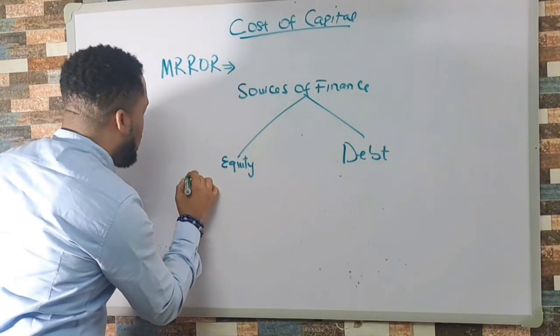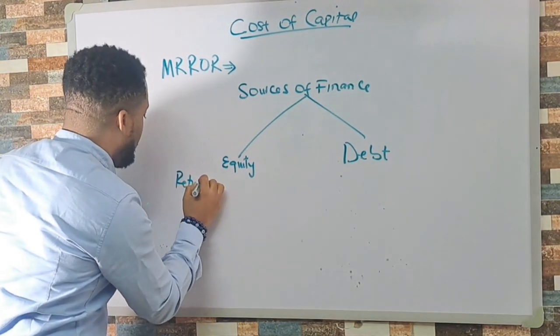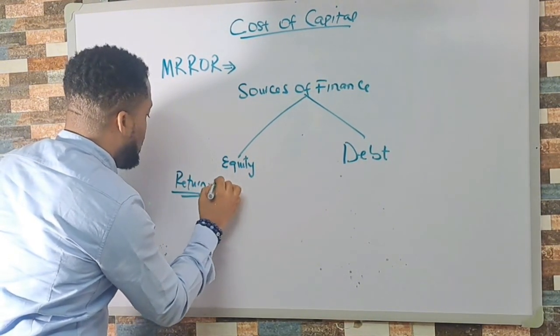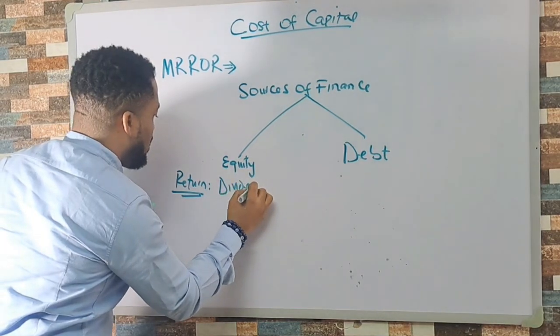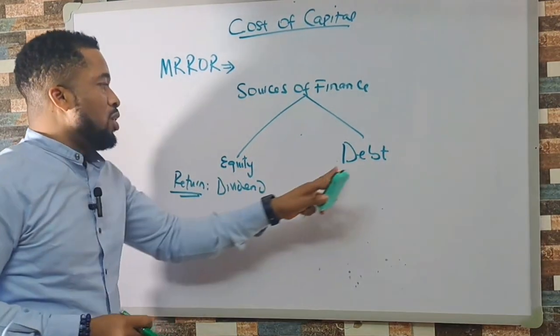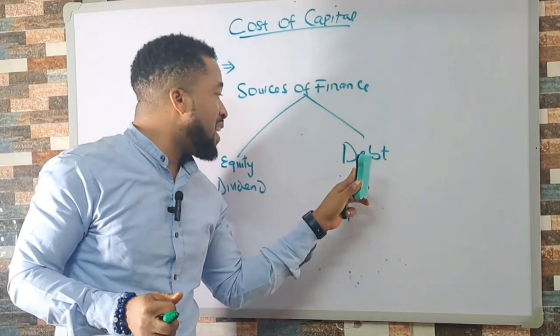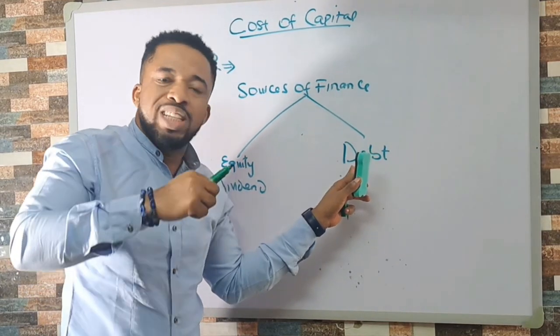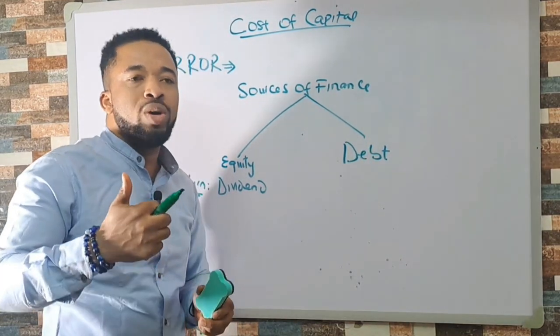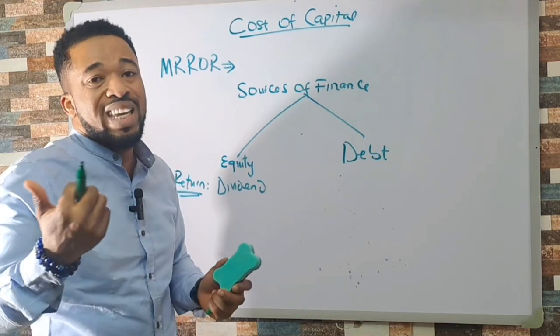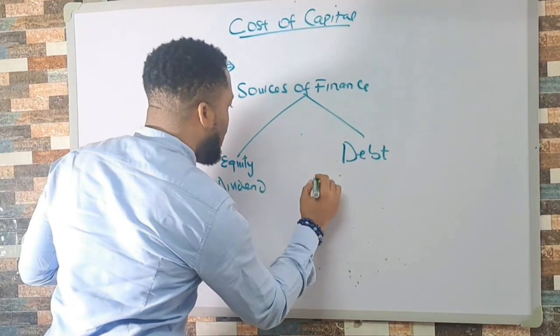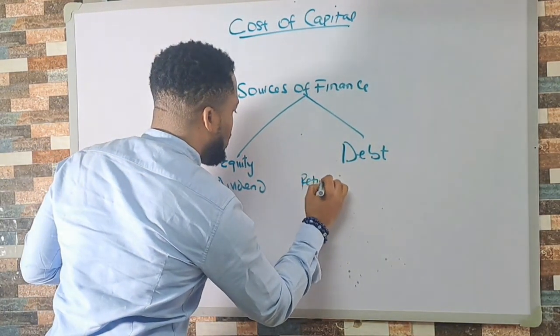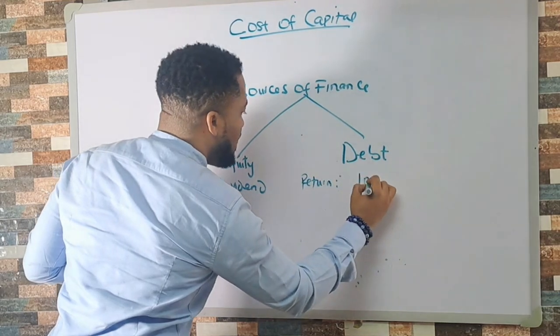So return here is dividend, right? The people that invested debt instrument in your company, they expect a return also, which is like interest, right? Return here, what you're giving to them is interest.